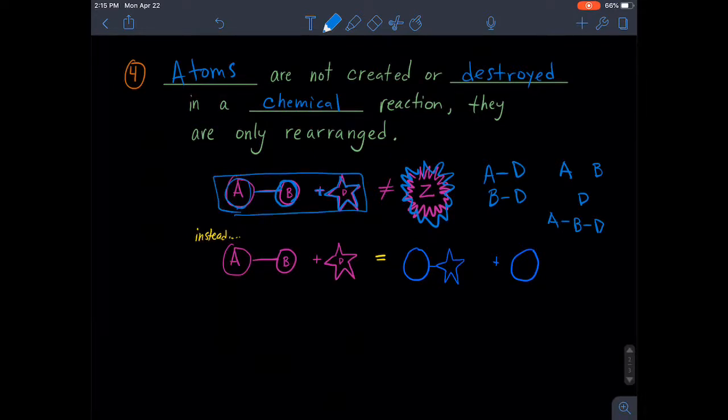So if we look down here, if we have a circle connected to a circle and we add a star, the only options are that the circle can connect with the star, and if it does, then there's an extra circle left over. So if you start with certain qualities, you're going to end up with those same qualities just rearranged into a new pattern. So we're not creating or destroying any new atoms. We're creating and destroying different molecules, but molecules are made out of atoms.